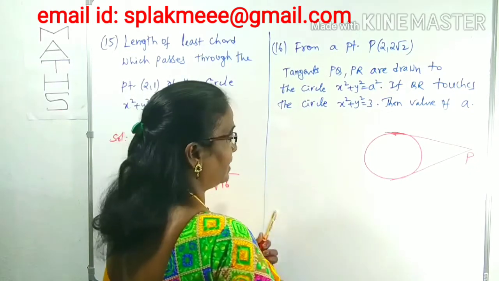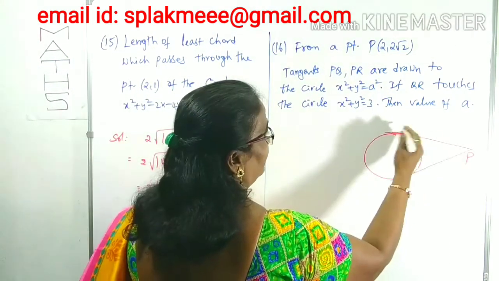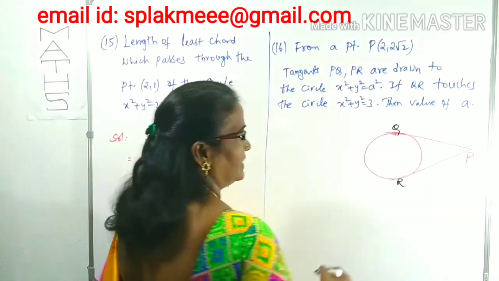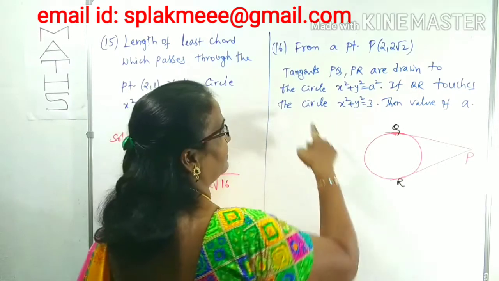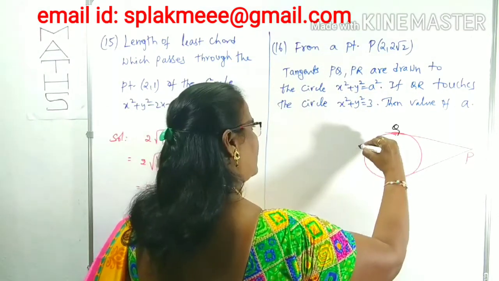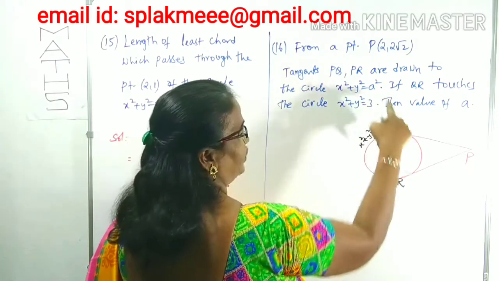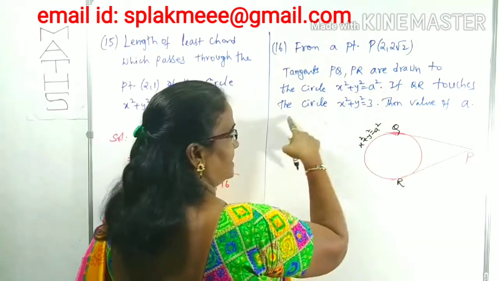Right? What are the given names? PQ, PR. This is Q, this is R, given. Right? And also given the circle equation: x squared plus y squared equals a squared. If QR touches another circle...